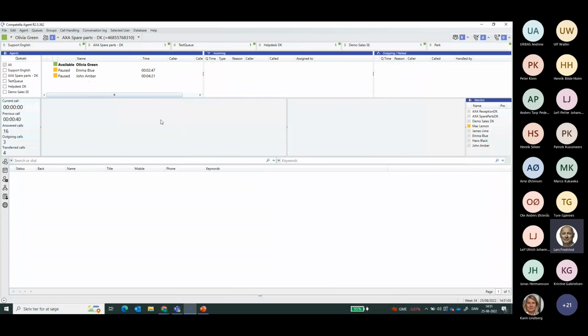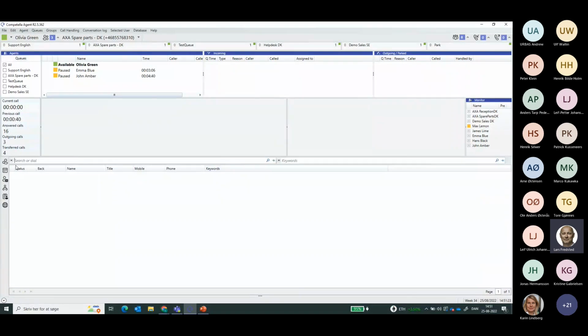This area is for the ongoing inbound call. If I need to do some kind of consult transfer, or if I need to create a three-party conference, I can also do that by enabling this area over here, and I can also toggle back and forth if I would need to do that.